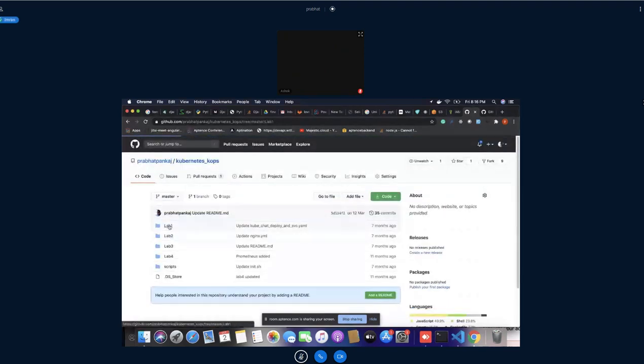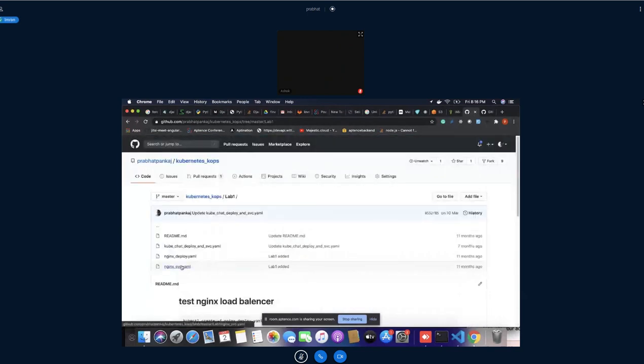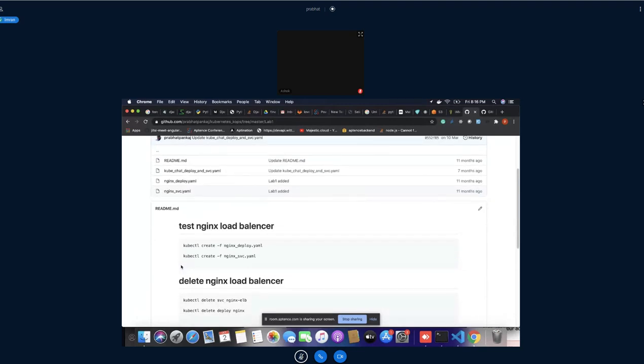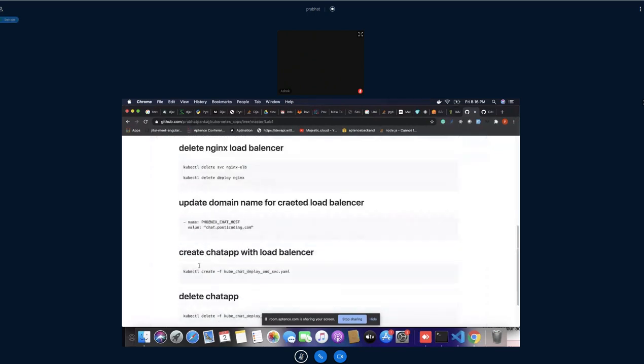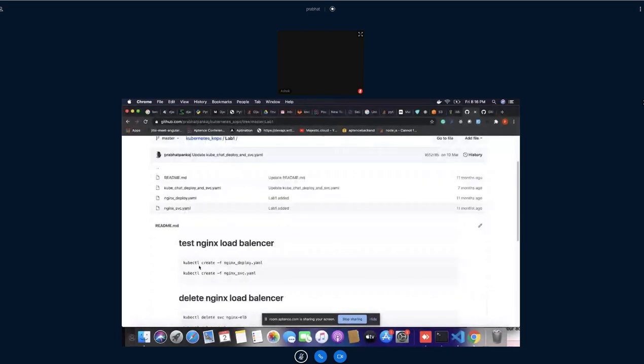Okay, now let's come to lab one. In lab one, what we'll do here is a kind of load balancer stuff. We have the clusters ready, but now we may have to deploy some application inside it. So how will we be able to do it? We'll be doing each and everything one by one. So first, test how it works.